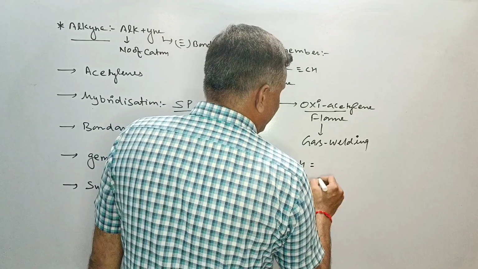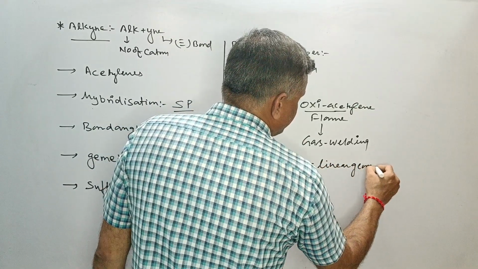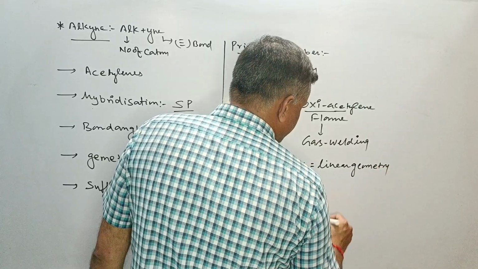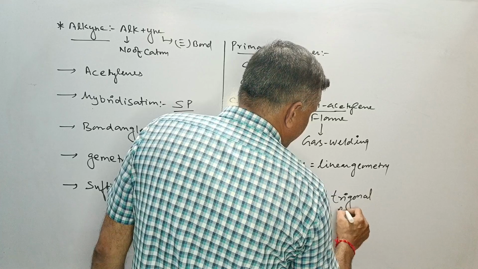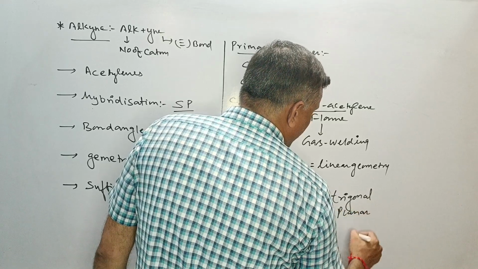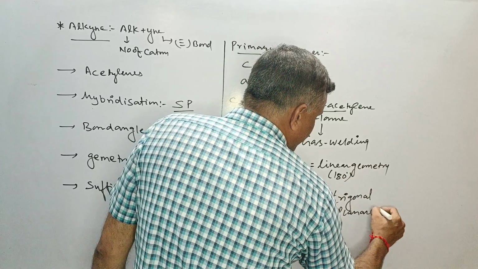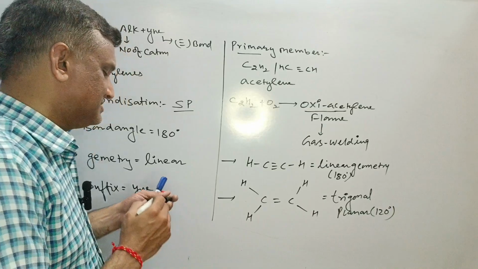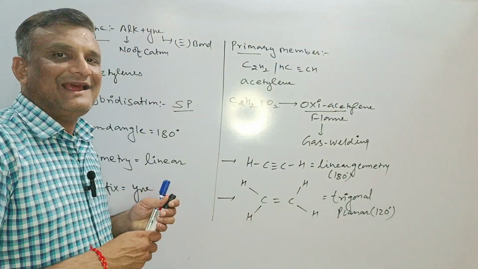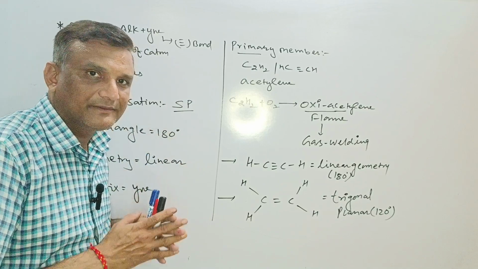So alkyne has linear geometry with a bond angle of 180 degrees, and alkene is trigonal planar geometry with a bond angle of 120 degrees. So this was about alkane, alkyne as part of saturated and unsaturated hydrocarbons.